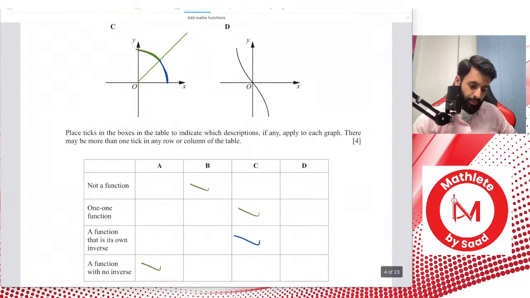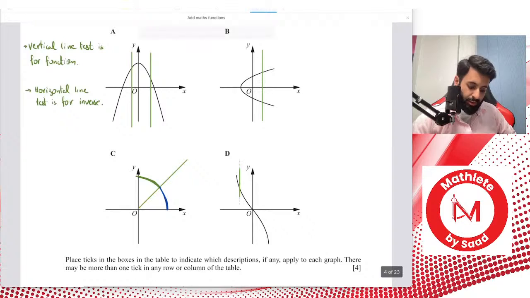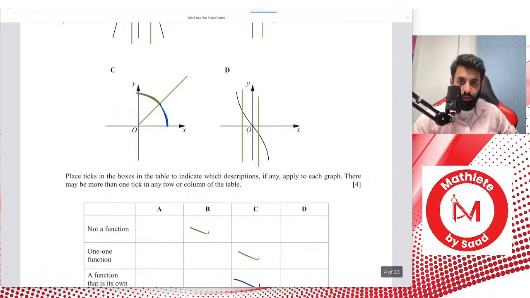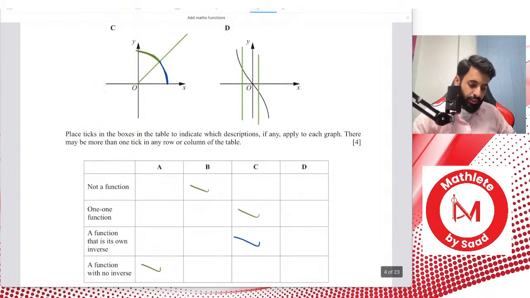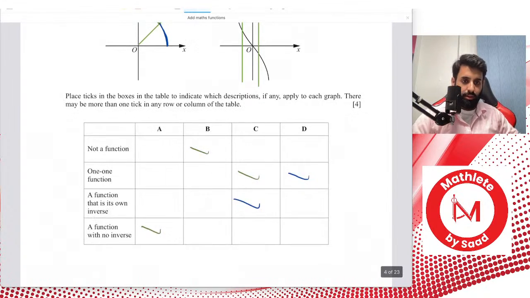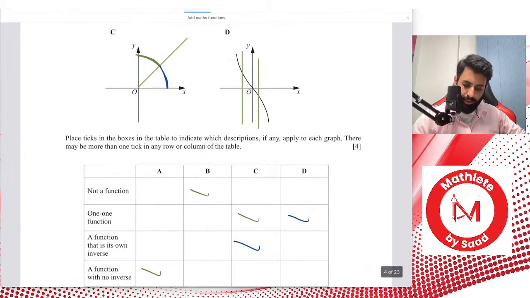Then we come to part D. Let's see what part D says. If you make a vertical line, you will notice that this function is a function, and it is a one-to-one function. So we just put a check mark over here, and that's it. End of story. This was a pretty easy question. 4 marks, 4 easy marks.